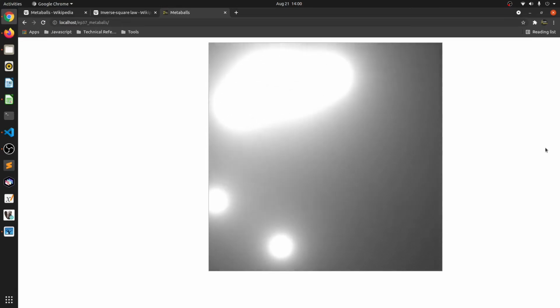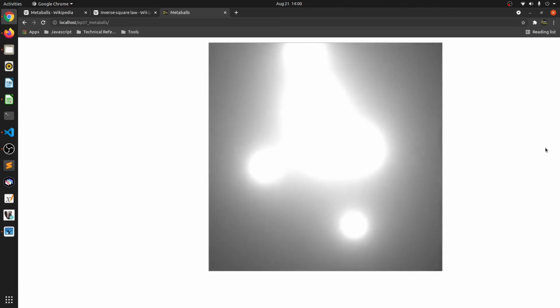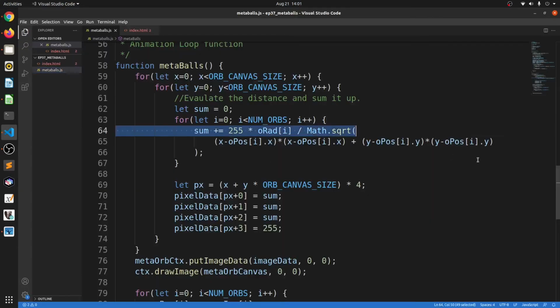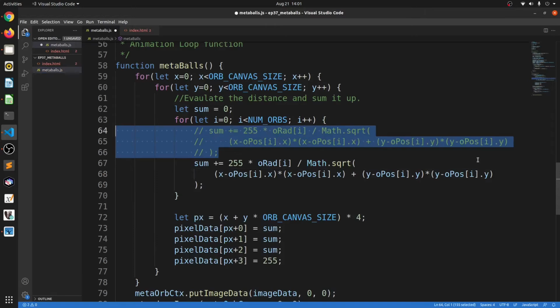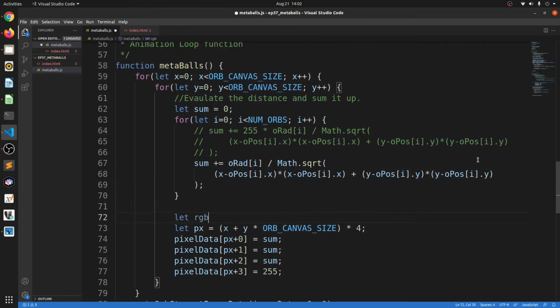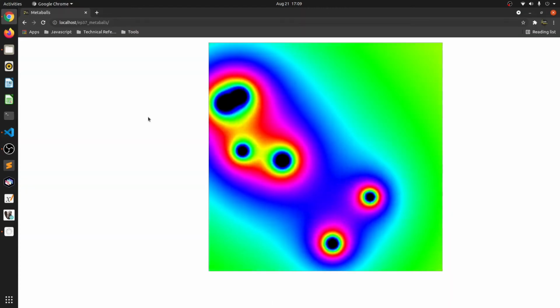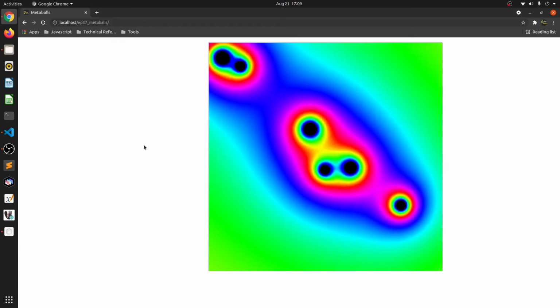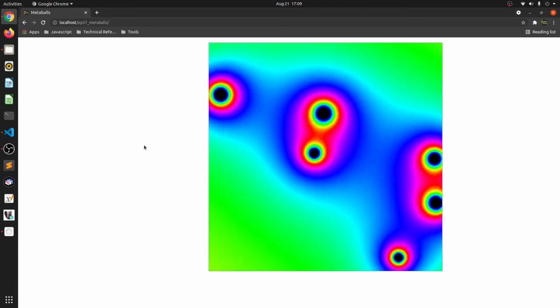Let's add some hue to this and see what that looks like. I'm simply going to copy the existing summing code and remove the 255 value from the sum. We'll use the sum as our hue parameter in the HSL to RGB function and set the resultant RGB values to the pixel data's red, green, and blue components. That looks amazing. All right, I think we are done here. Let's have a look at this result with Ravi.